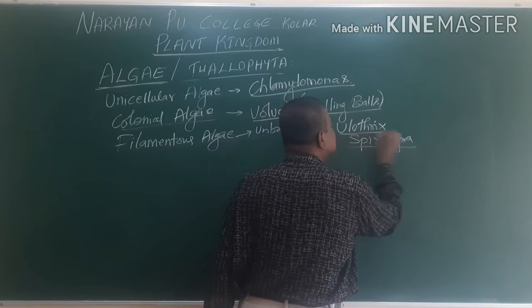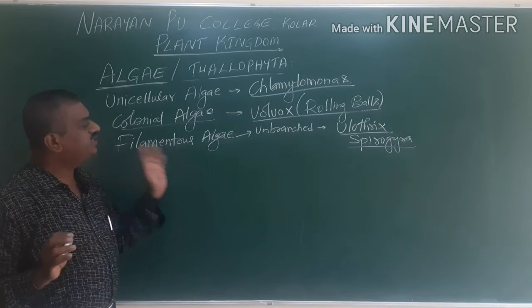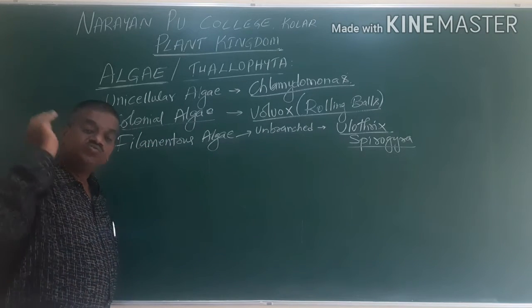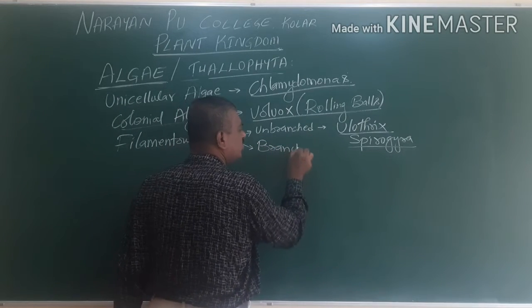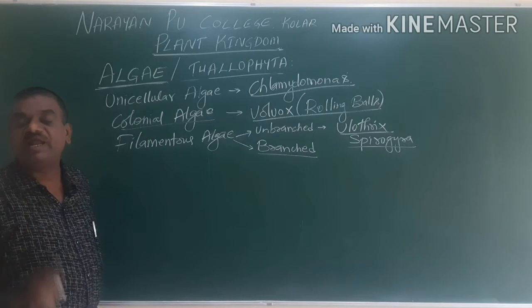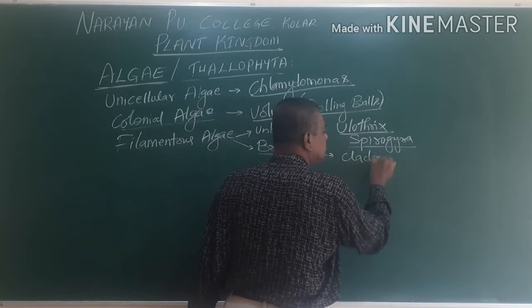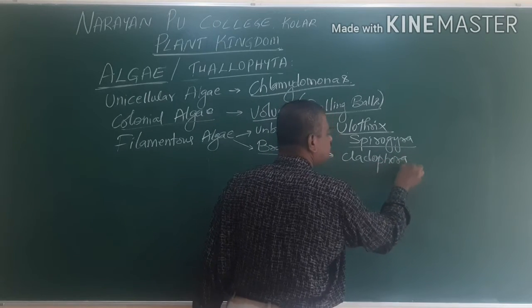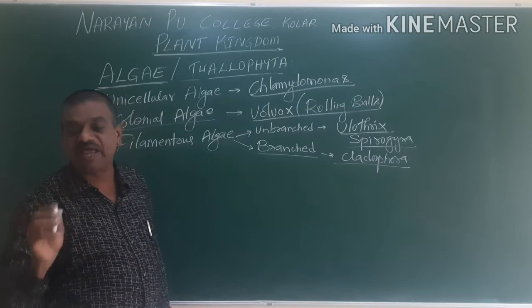These are the examples for unbranched filamentous algae. Next, filamentous branched. There is a presence of filamentous algae, but there is branching in this, and the example for this is Cladophora. So Cladophora is the algae where there is a presence of branching.